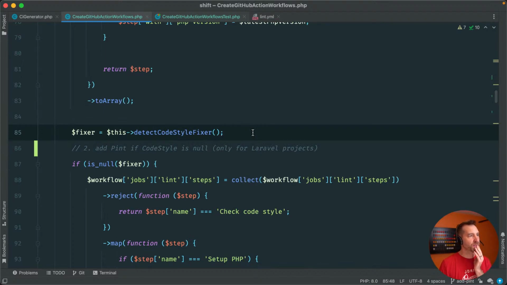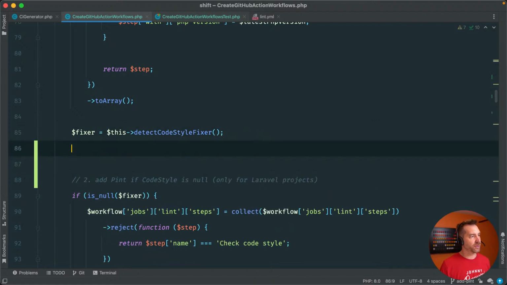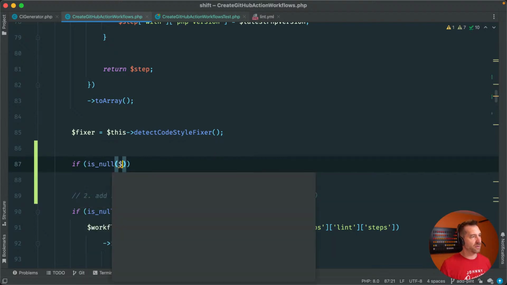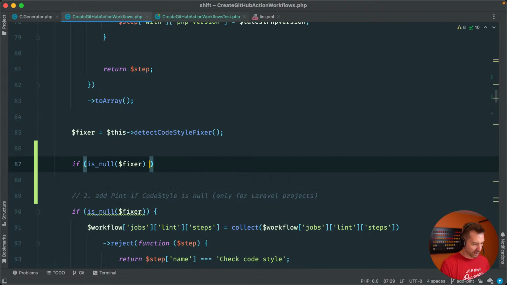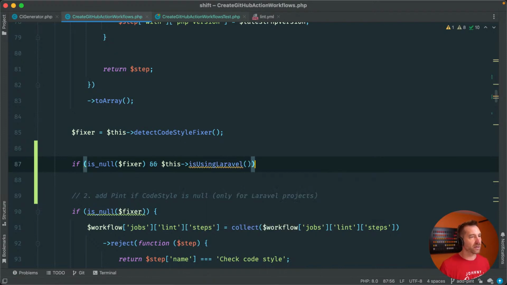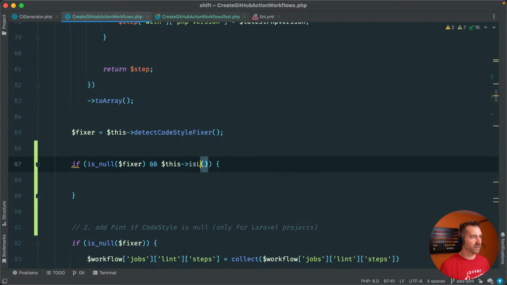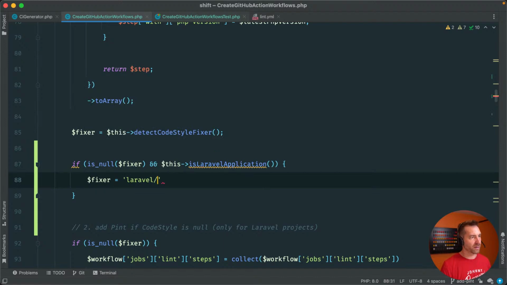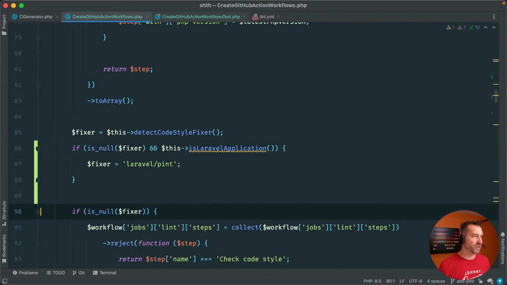So what we could do is say first, if fixer is null, meaning you don't have a code style configured, and this is using Laravel, or we could say something like is Laravel application, then we could override fixer to be Laravel pint, and then we know the rest of our code is going to play on correctly because we just added all that logic.